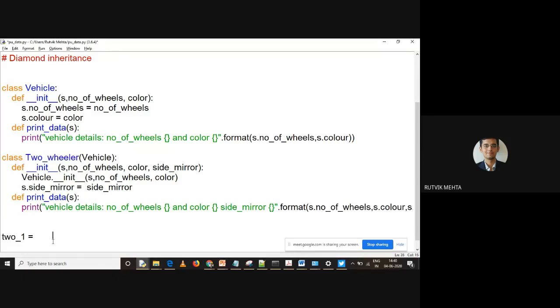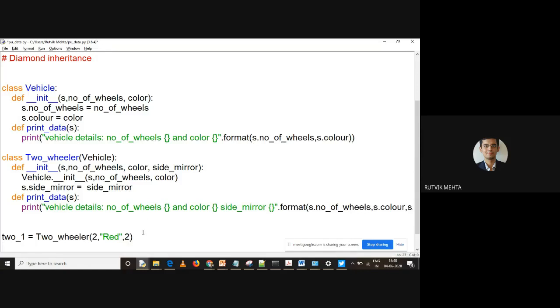Two-wheeler class. Great enough. And its constructor accepts three different values. Which three values? Number of wheels. Obviously, when it is two-wheeler, the number of wheels will be 2. Colour, let us say red. And again, number of side mirrors will be, right?